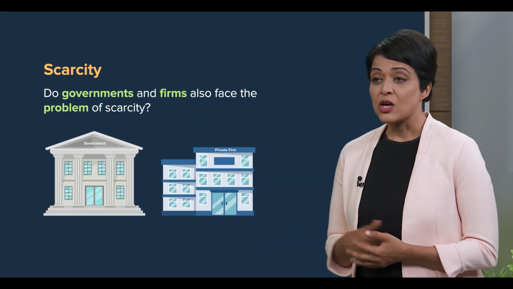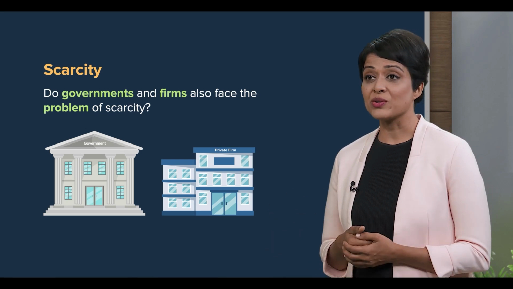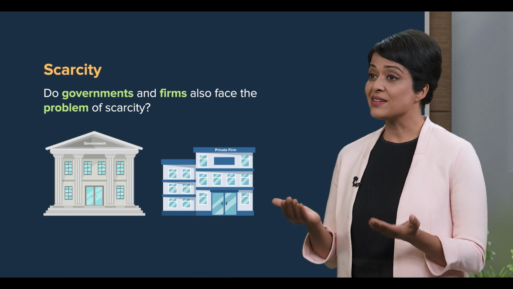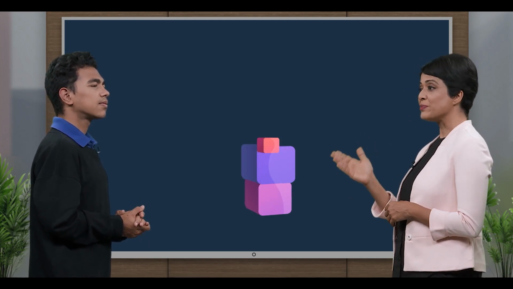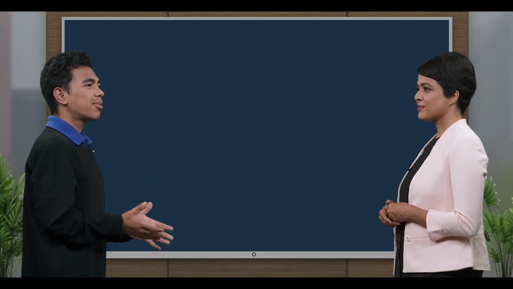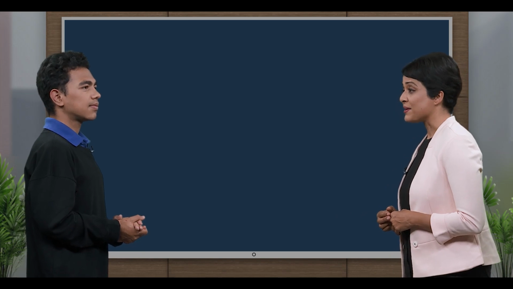Teacher, do governments and firms also face the problem of scarcity? Of course. No one can escape from the problem of scarcity as long as resources are limited while wants and needs are unlimited. So, what you're saying is that as long as resources are scarce, everyone must make a choice of what to buy. Or, in the case of firms, a choice of what to build. Teacher, I think I need another example to understand this fully. Sure, let's take a look here.